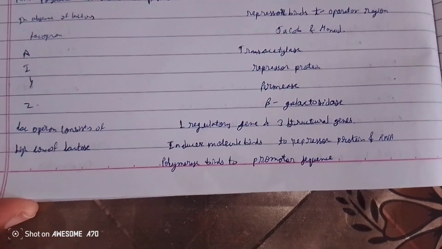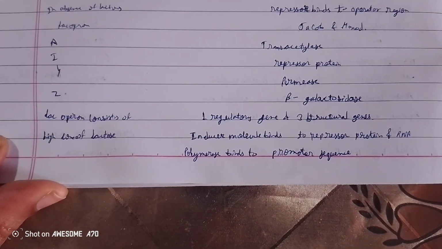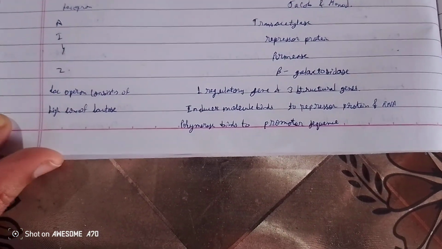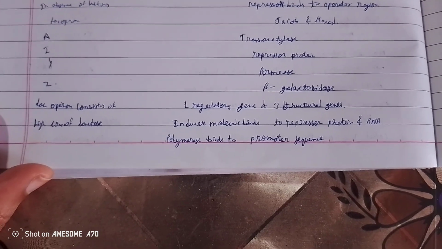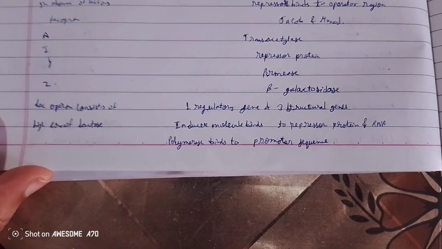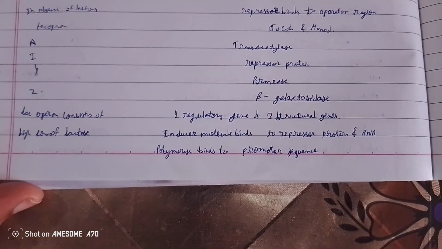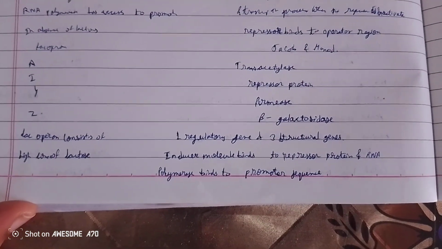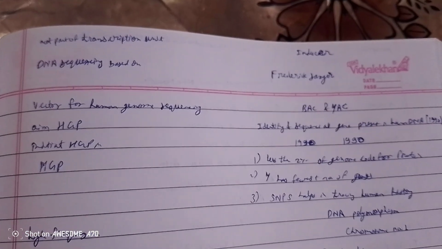The lac operon, by Jacob and Monod: a is transacetylase, i is the repressor protein, y is permease, z is beta galactosidase. The lac operon consists of one regulator gene and 3 structural genes. A high concentration of lactose induces a molecule that binds to the repressor protein, and RNA polymerase binds to the promoter sequence. The inducer is not part of the transcription unit.